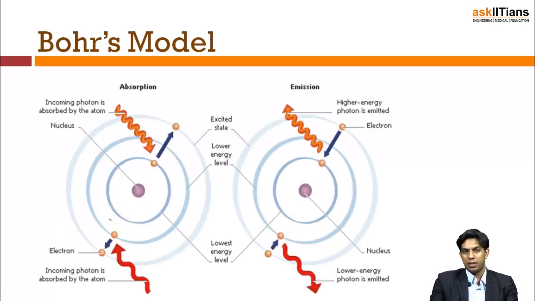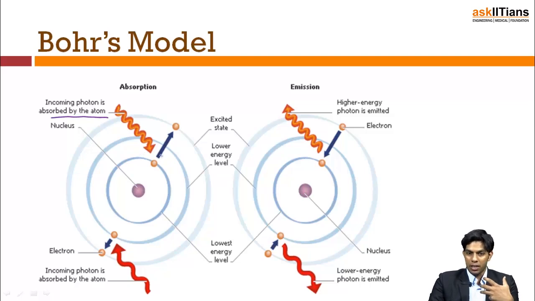Now here is a simple diagram which shows you the different transitions taking place inside an atom. When light is thrown, an incoming photon is absorbed by the atom. So how is a photon absorbed? The electron absorbs the photon, and its energy increases.